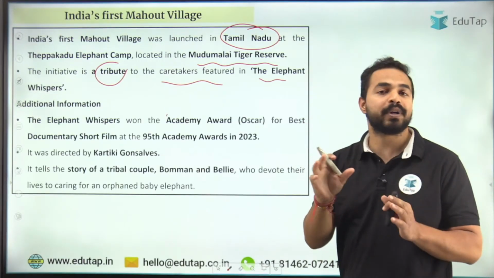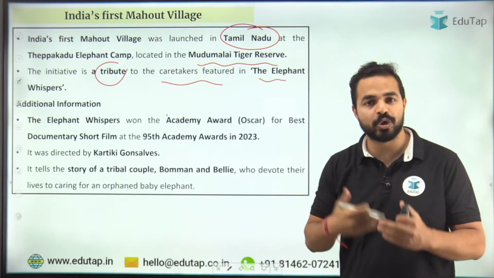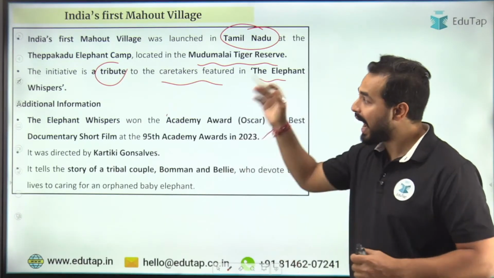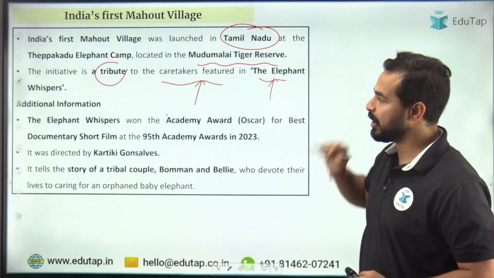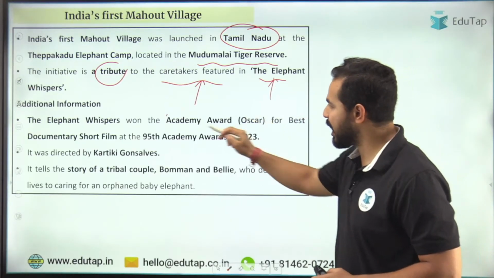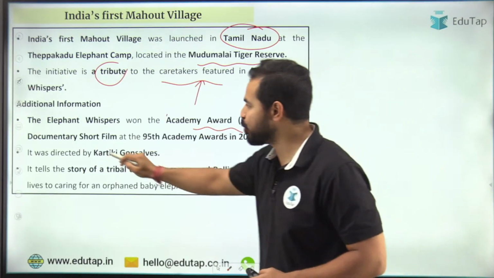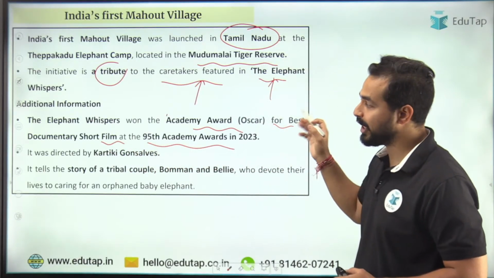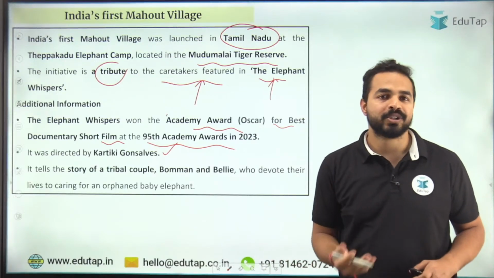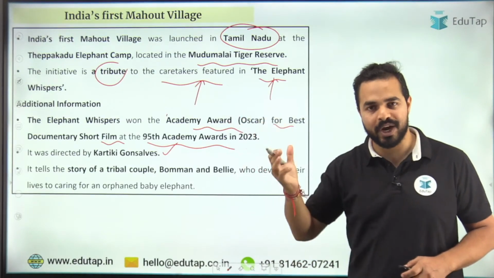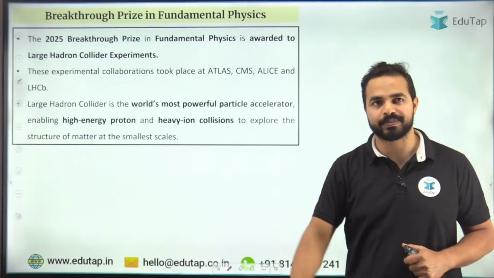So Elephant Whisperer एक movie आई थी, my dear friends, which also won so many accolades for the country, and we are giving the tribute to these caretakers who are featured in this particular movie, right? It won the Academy Award for the best documentary short film at 95th Academy Awards in 2023, जिसको कार्तिकी गोंसाल्विस ने डायरेक्ट किया था. So that's all from this particular news article, that is India's first Mahout village.